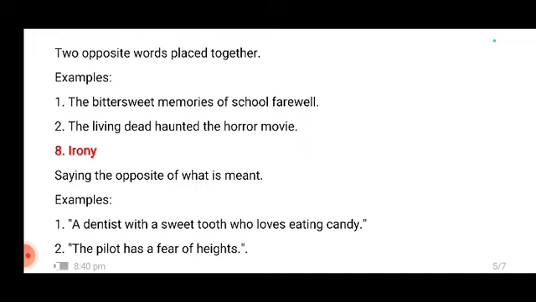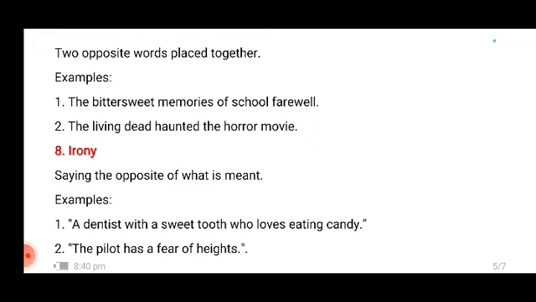Next is irony. Irony is when we say or do the opposite of what we mean. Okay, a dentist with a sweet tooth who loves eating candy. Now a dentist is basically what? He cures dental problems, right? And he loves eating candies. You can also call this hypocrisy, right? So irony is basically that you're doing something else, you're saying something else.